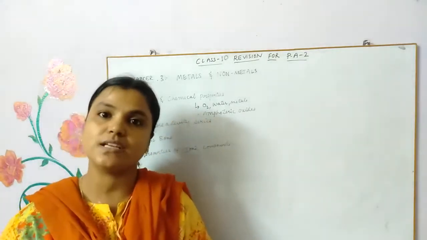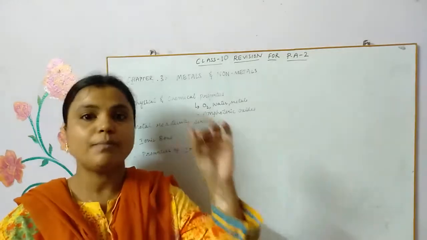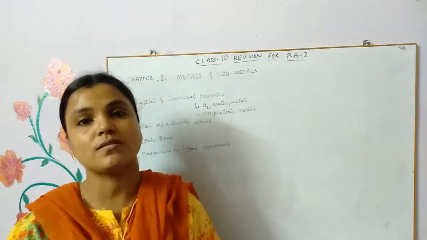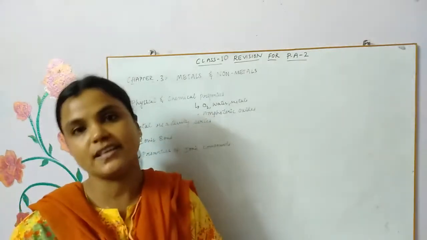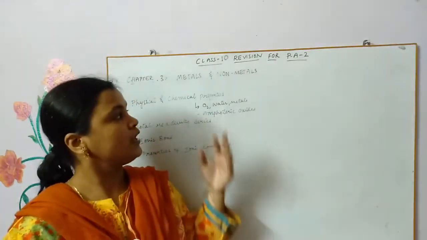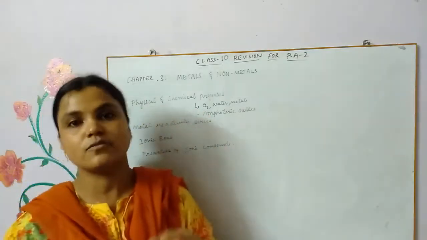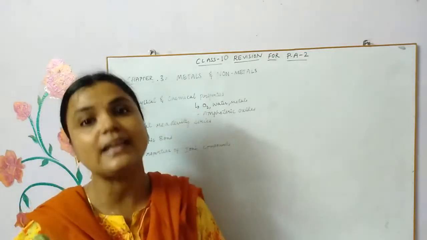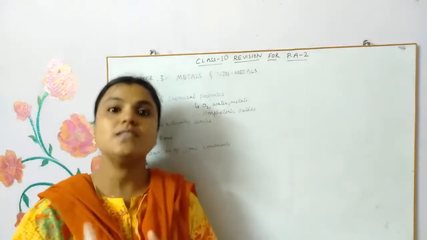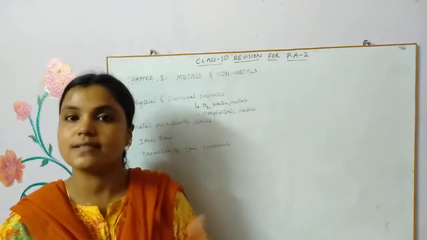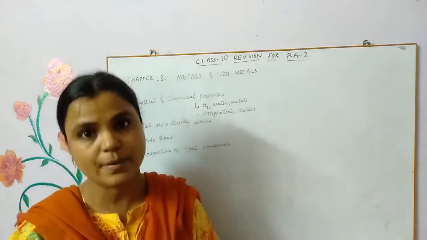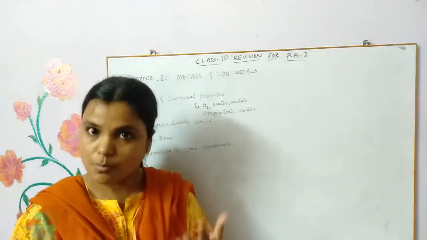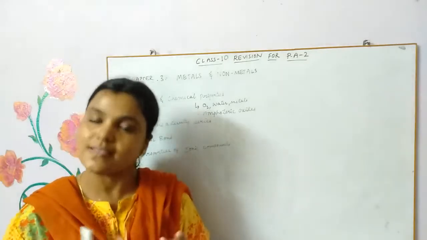How do you find out the basic nature of a substance? You take indicators, like for example litmus paper. If you dip litmus paper into the solution and it turns blue, then it is basic in nature. Right, children? So metals form metal oxides which are basic in nature, and non-metals form non-metal oxides which are acidic in nature, so the litmus turns red. Examples of non-metal oxides are carbon dioxide, sulfur dioxide, nitrogen dioxide, nitrogen trioxide or nitrogen monoxide, and all these are acidic oxides.